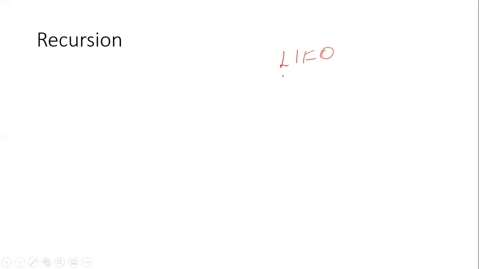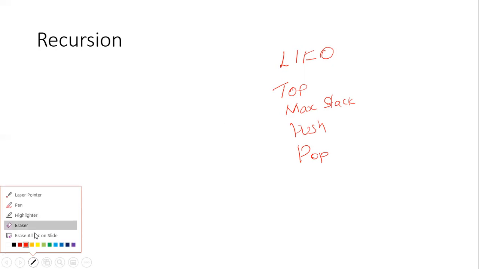Whatever we have loaded most recently, that only we can access. It uses a pointer called top, and also a pointer called max stack, isn't it? This is what we call a stack. And related to the stack, what are the operations we know? We know the push and pop operations. Push inserts the data, whereas pop removes or retrieves the data from the stack.